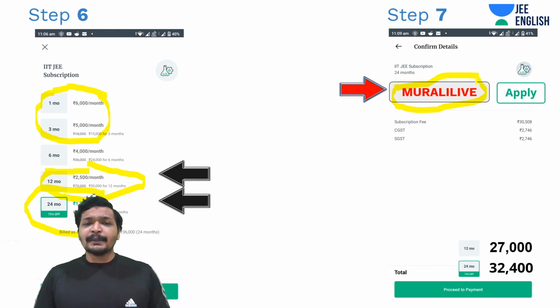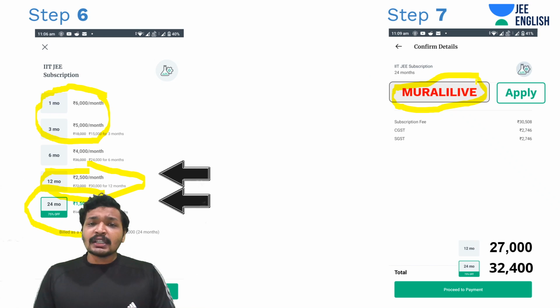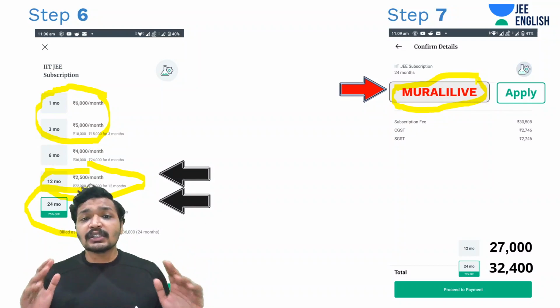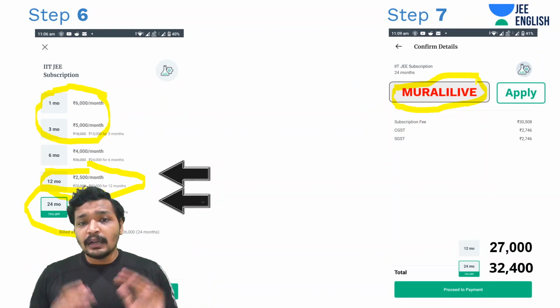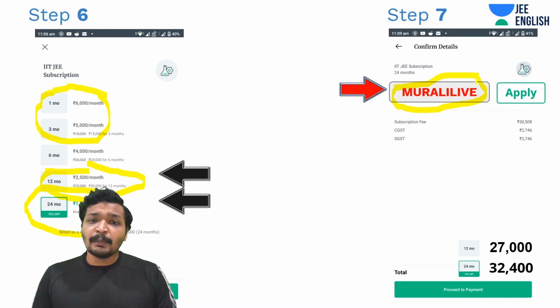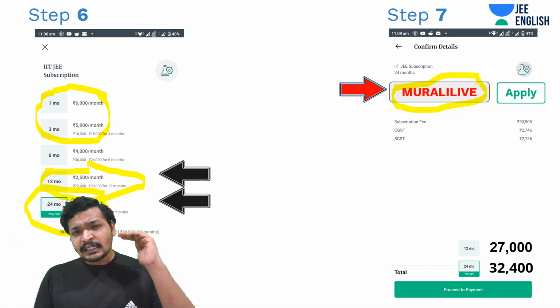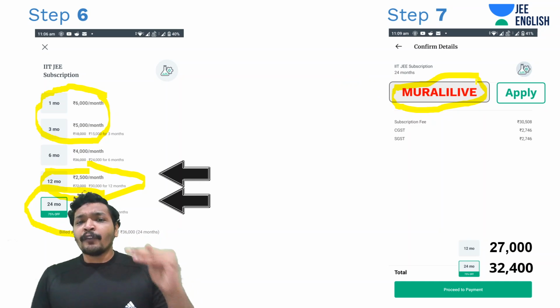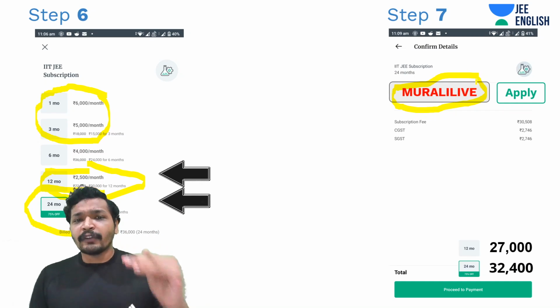And guys, I know the CBSE results are out today, and most of you must have passed with flying colors. But guys, do remember that it's not just about what you did until now. It's about what you're going to do now. Your 10th class results don't matter anymore. It is necessary that you pass with flying colors to get into a good college, but now it's about your entrance exams, if you want to get into the best universities and institutes. And guys, start early. Don't wait for the time, because time does not wait for you.